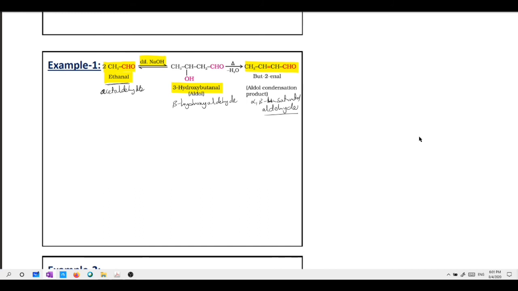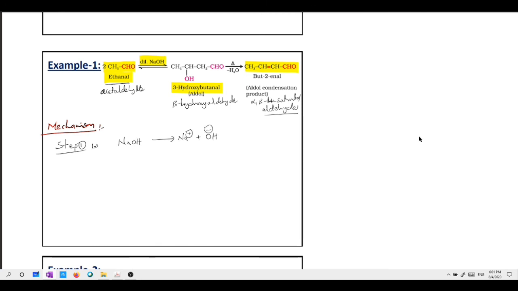Let's see the mechanism of this reaction. Generally we see the mechanism step by step. First we will see in step manner, and later we will see directly in single step. Step 1: alkali NaOH generates Na plus and OH minus.